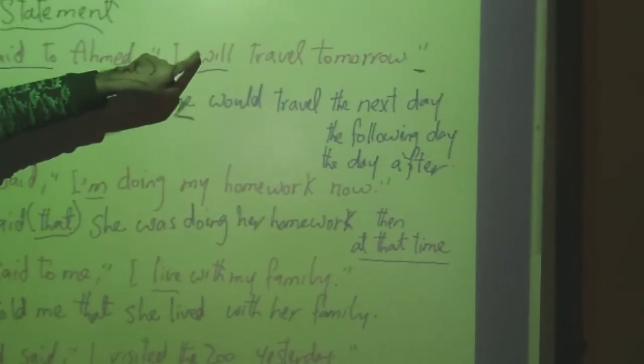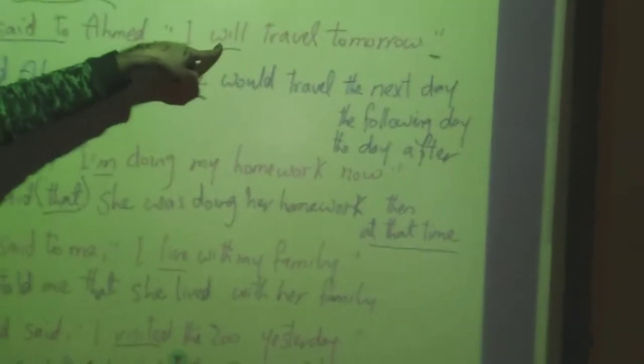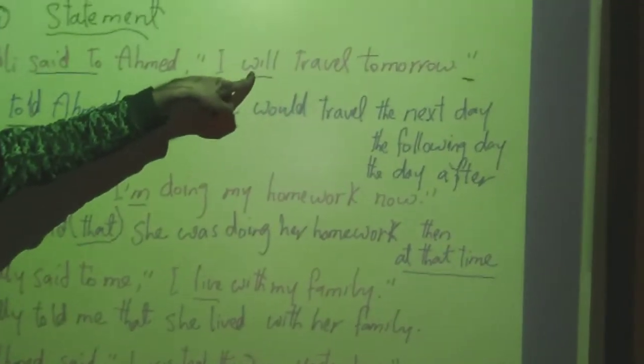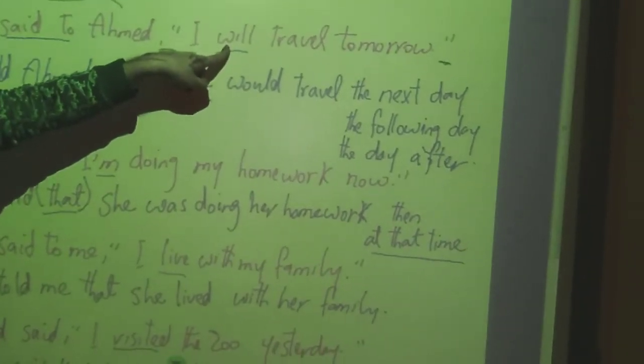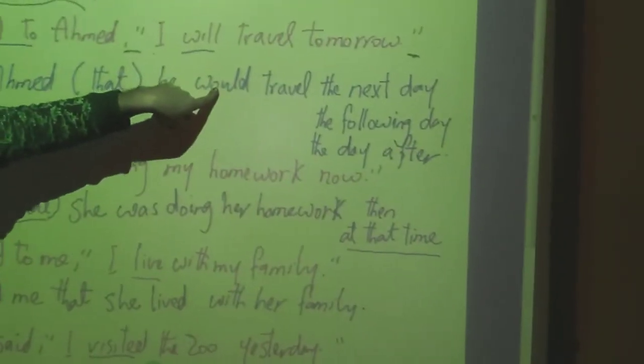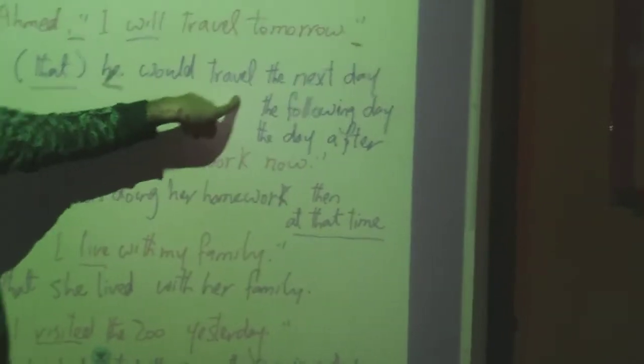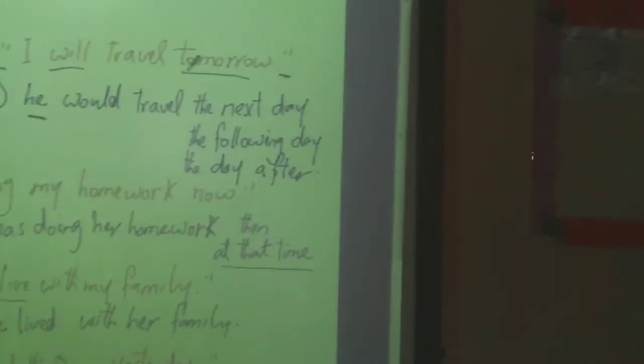So again, here we have will, so it will be changed into would. So what about if you have would? You want to change it. So if you have would, it will be as it was. He would, this is the main verb. Use it as it is. So it will be he would travel. Now we have to change the word tomorrow to one of those. It will be the next day, the following day, or the day after. Why? Because I don't know the time that he changed this sentence.